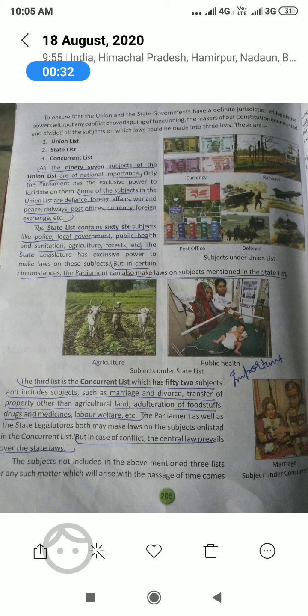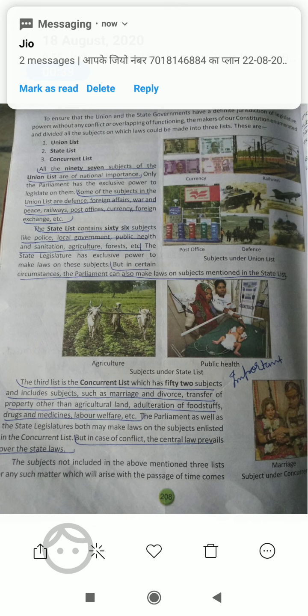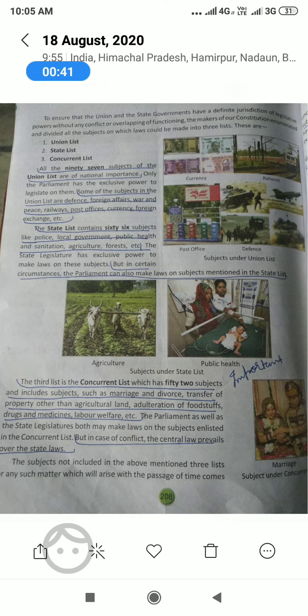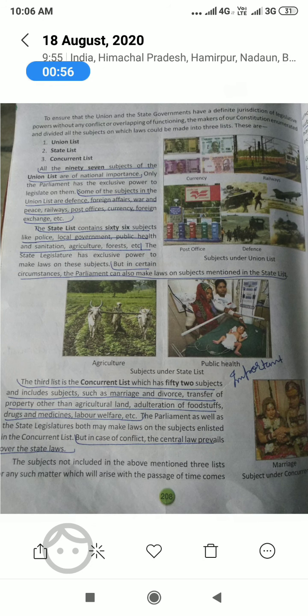Only the parliament has the exclusive power of legislation on the union list, only your parliament. Some of the subjects in the union list are defense, foreign affairs, war, peace, railway, post office, currency and foreign exchange, etc. Okay, this is your union list, and the union list always takes decisions in favor of your country, to take care of the whole country.